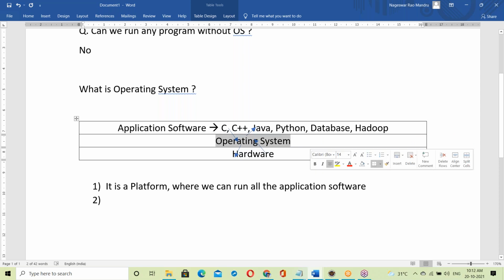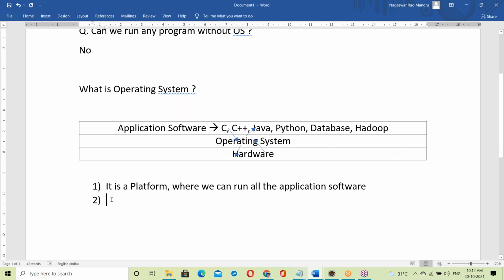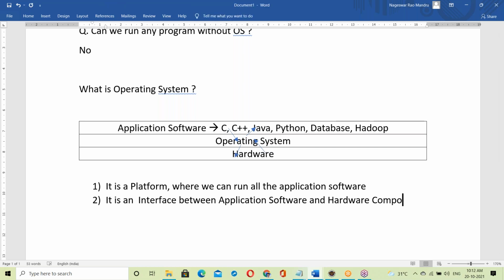So there is a middle layer between these two, like an interface. The OS is an interface between application software and hardware components.